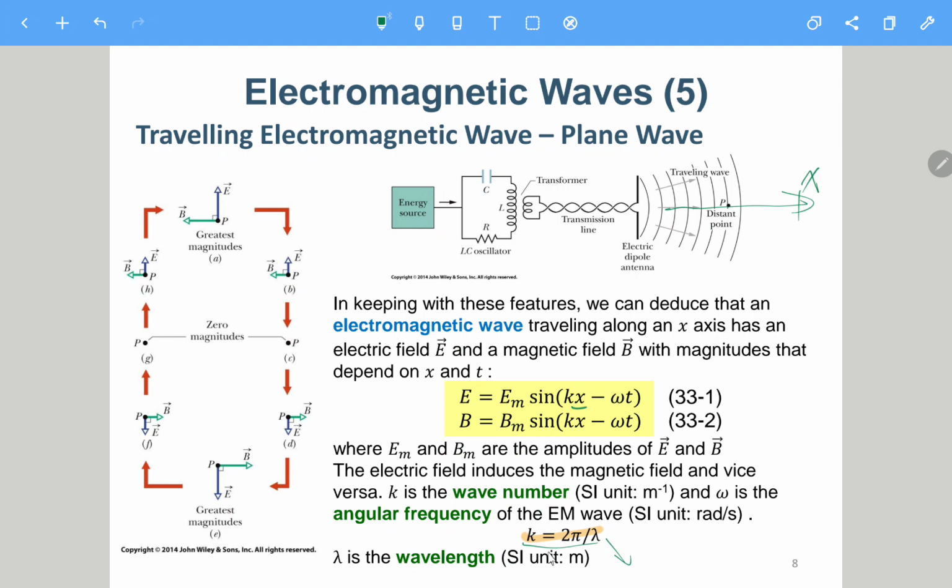So what does it mean? Later, when we write out the wave equation and solve it, you will know what k is. It's probably like you try to count how many waves. You can consider that this is lambda, the wavelength.